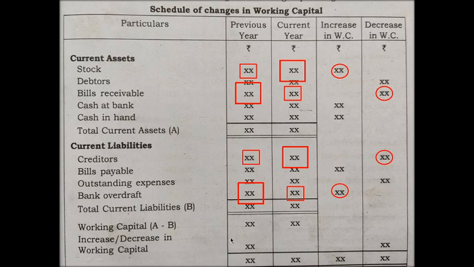And finally, you will study and analyze all these amounts, and you will get a final result depicting whether all these changes lead to increase or decrease in working capital. If there is a total increase in current asset, it will lead to increase in working capital. If there is a total increase in current liability over the current asset, then there will be a decrease in working capital. Don't worry, we will discuss this part in the application level, then you will get a clear picture about the aspect.